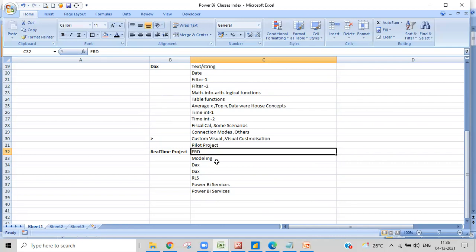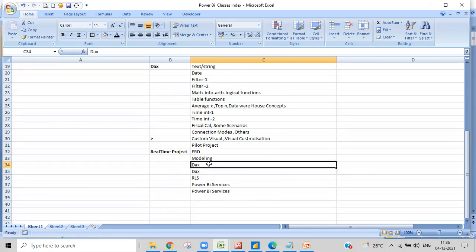The only thing is you can sustain, survive in the real time world, the IT industry. Okay, so that's how we build it. And then in the real time project, we'll give you complete real projects, modeling from the basics to the end.